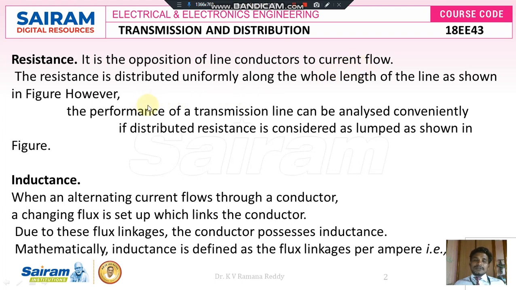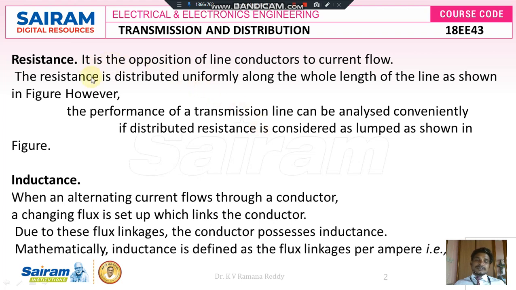A transmission line can be analyzed conveniently if the distributed resistance is considered as a lumped parameter, because lumped parameters are those parameters which are physically separable and it is easy to do analysis individually. But distributed parameters are those which are distributed over the length of the given transmission line, and it is impossible to do the analysis individually one by one because it is distributed per unit centimeter of the given length of the transmission line.